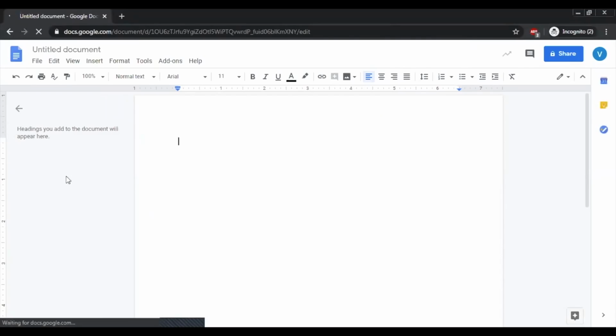As you can see over here, this interface is very much akin to that which we work on in MS Word, and most of the features of MS Word are already marked here. Now, what is the benefit of working online on such a document?